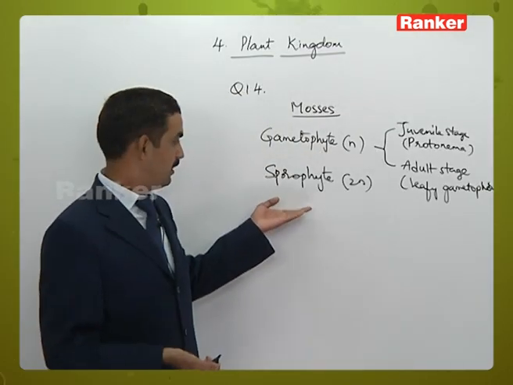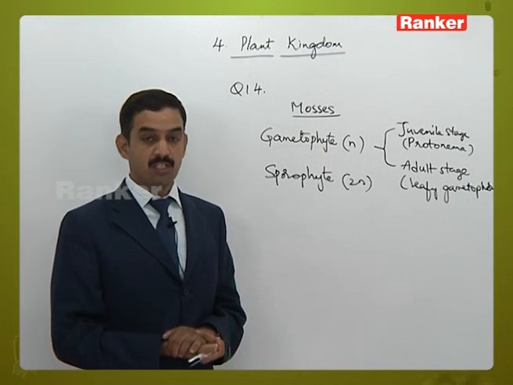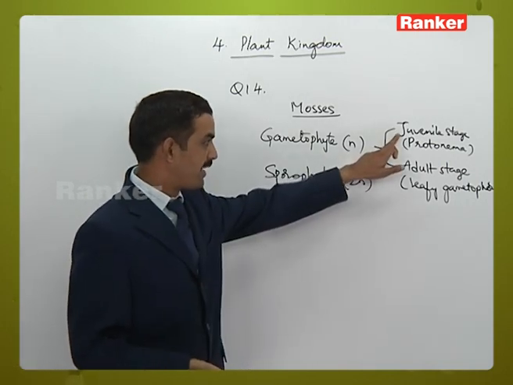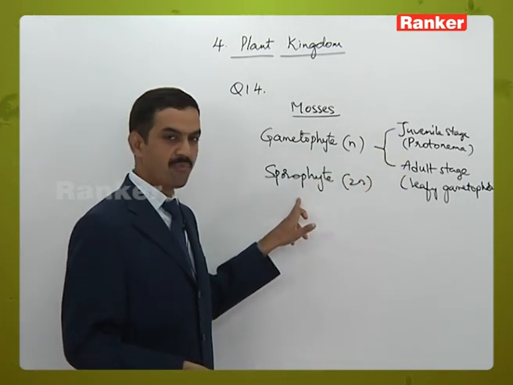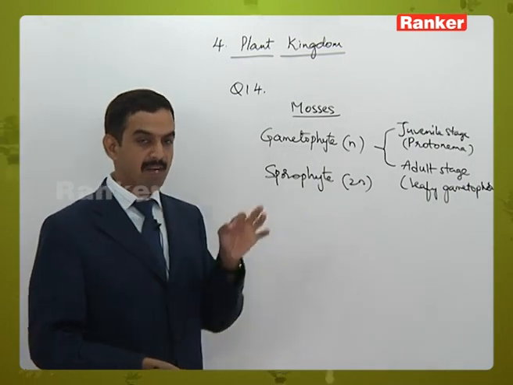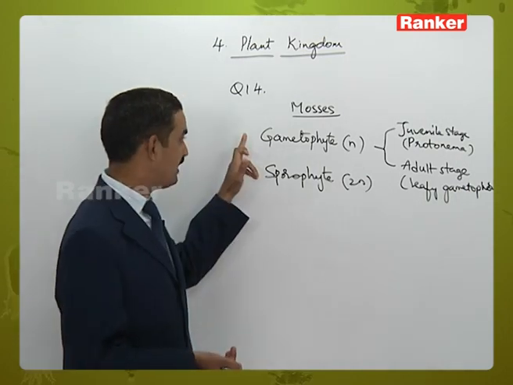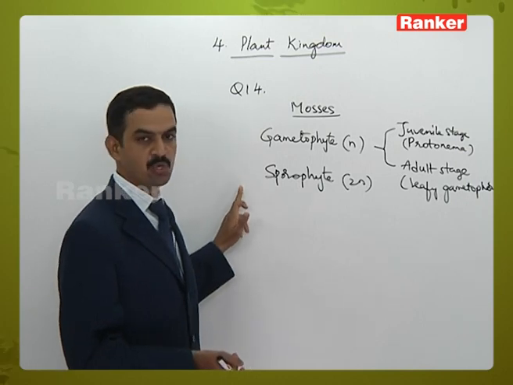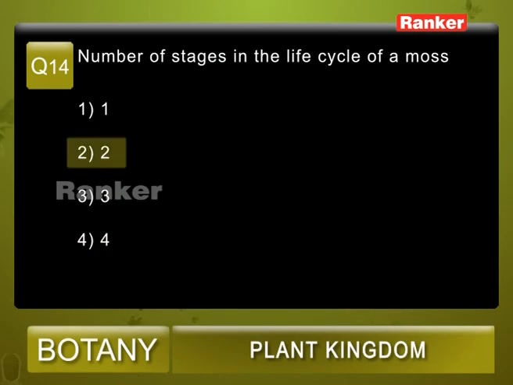And of course, the sporophyte is very much there. So the plant bodies are 3: juvenile stage, adult stage and sporophytic plant body. But when it comes to number of stages, it is only the gametophytic stage and the sporophytic stage. So question number 14, the correct answer is 2.